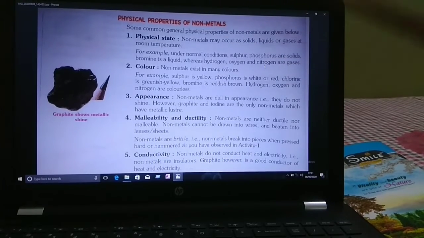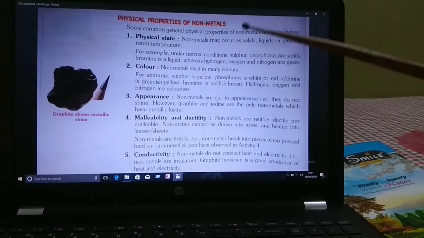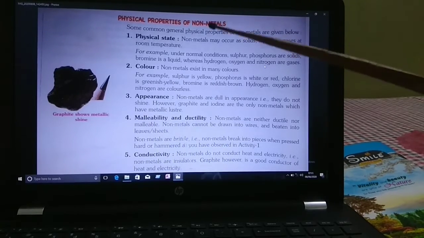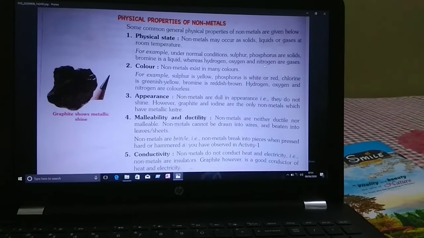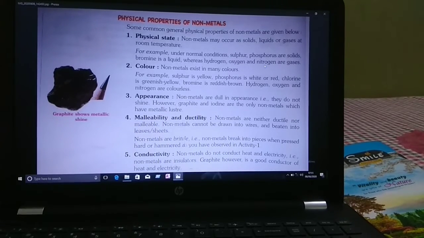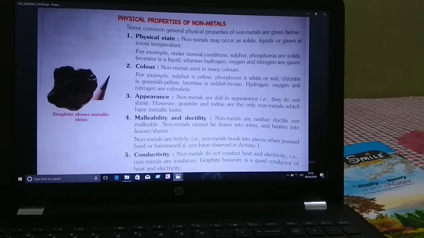But here, all the three states, solids also, liquids also and gases. Next is the color: non-metals exist in many colors. Appearance: they do not shine. Graphite and iodine are the only non-metals which have metallic luster.